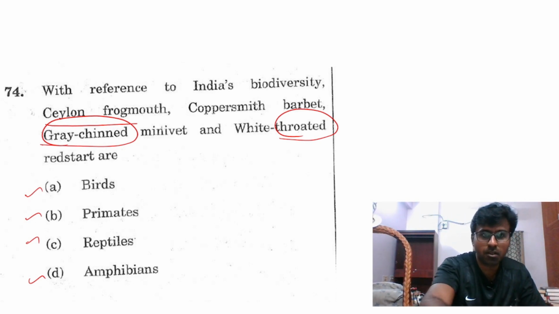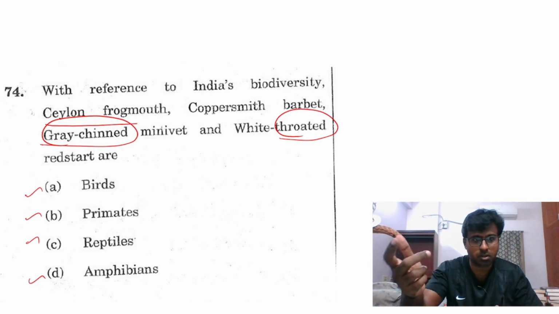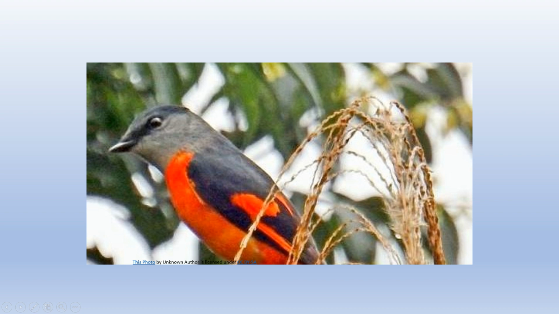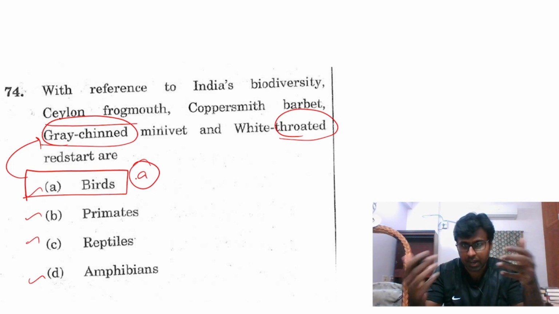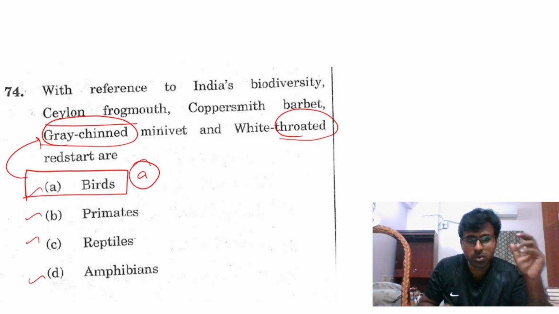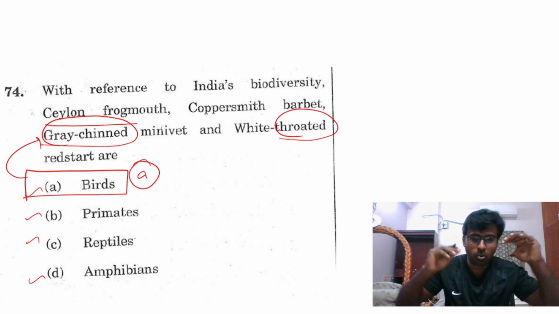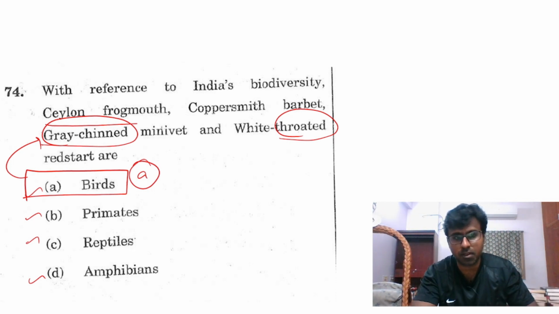Here Ceylon frogmouth, I am not sure. Coppersmith barbet, I am not sure. But grey chinned, this is where I found grey chinned or white throated. Primates, somewhere this should be birds. Answer is A. On the day it is very hard, but how you would decide is, you should go very deep into logic. You think about this grey chinned.